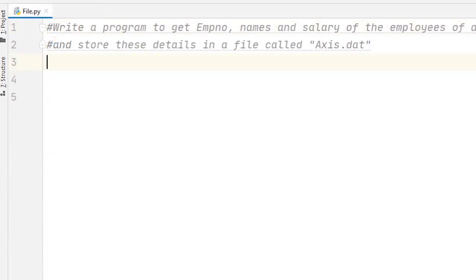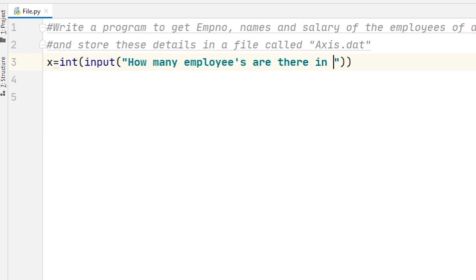Now the next question is to write a program to get employee number, names and salary of employees of a company and store these details in a file called access.dat. So for that, first I create a variable x is equal to int input, how many employees are there in the company.